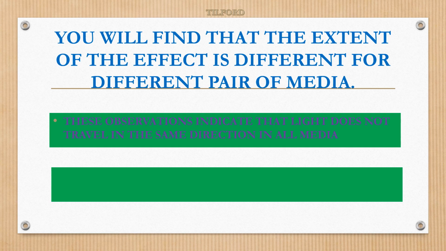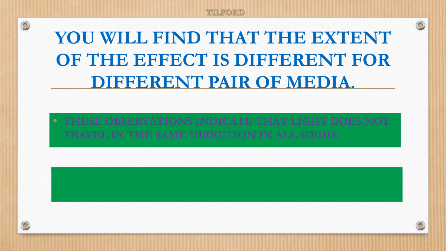You know one thing, in all media light won't travel with the same speed. The speed of light is different for different media. The speed of light in vacuum is 3 into 10 to the power 8 meter per second.